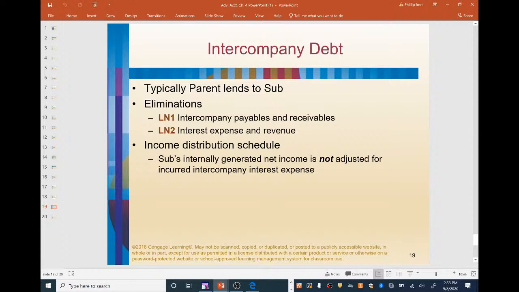Now, in terms of the income distribution schedule here, the sub's internally generated net income is not going to be adjusted for incurred intercompany interest expense. Once again, the sub's internally generated net income is not going to be adjusted for incurred intercompany interest expense.